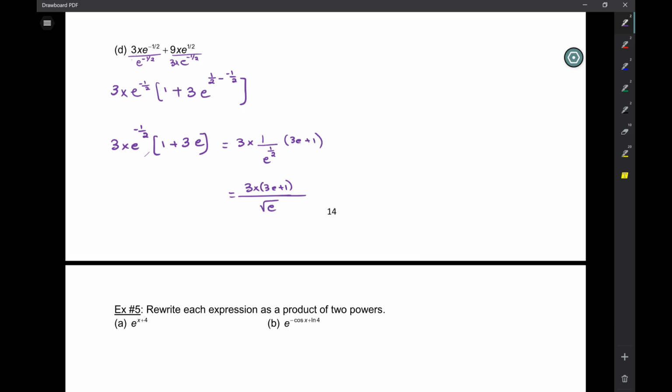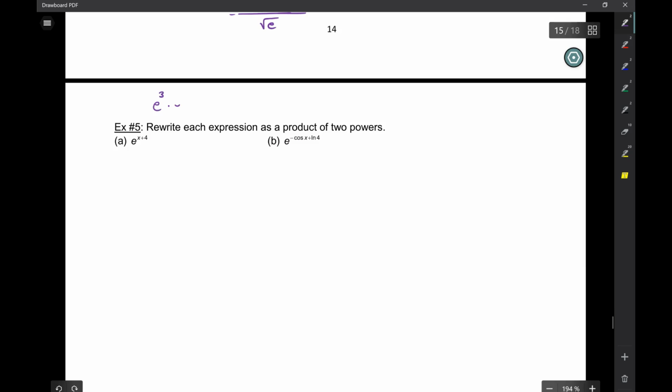Okay, so if I have e cubed times e to the 7, what do I do? E to the 3 plus 7, and then it's e to the 10. If I have e to the 5 times e to the x, what do I do? E to the 5 plus x. Thank you.